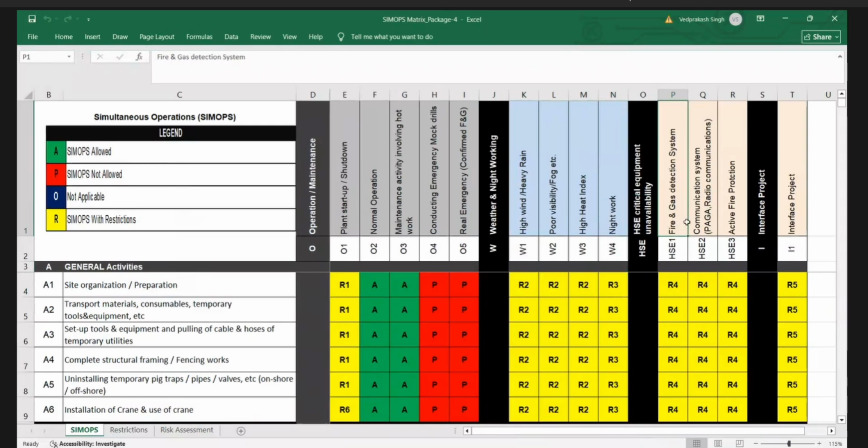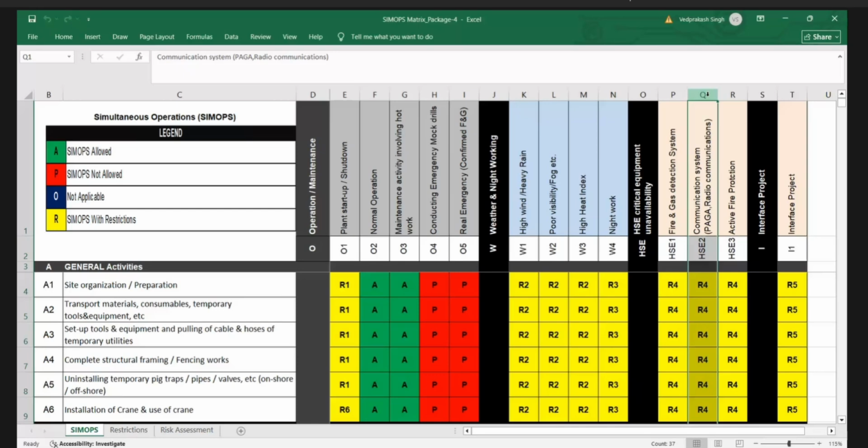And HSC, yes, let us keep it, but PAGA system is not there, so I remove the PAGA. PAGA is not there, right, at wellhead? No. I think communication system itself is not there, right? Am I right? Communication system is not there at wellhead.